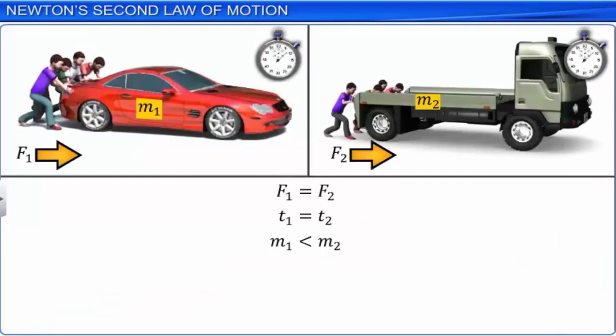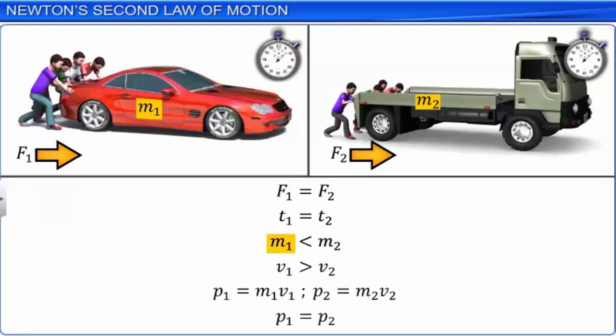In these two activities, the force applied and the length of time for which the force is applied are the same. Therefore, the momentum acquired is also the same even though the mass of the car and the truck is different. Hence, a body of lesser mass moves with greater velocity compared to a body of greater mass, but the product of the mass and its velocity remains the same in both cases.